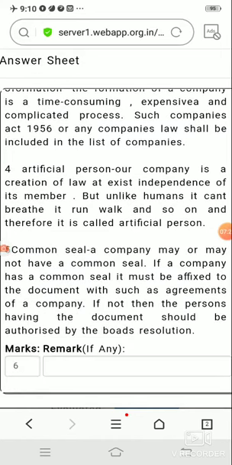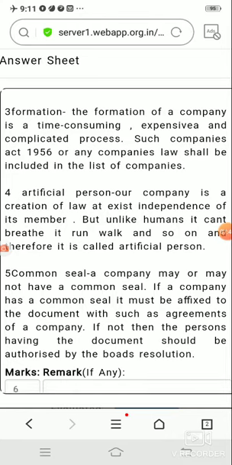Now in the definition I told you that a joint stock company is an artificial person. What does artificial person mean? A company in the form of joint stock can sue others, can engage in contracts with outside people, and can purchase property, right? That is the reason we said that it's a person. But what kind of person? Artificial person. Why? Because the company cannot walk, cannot eat, cannot breathe. So a joint stock company has a separate identity from its shareholders.